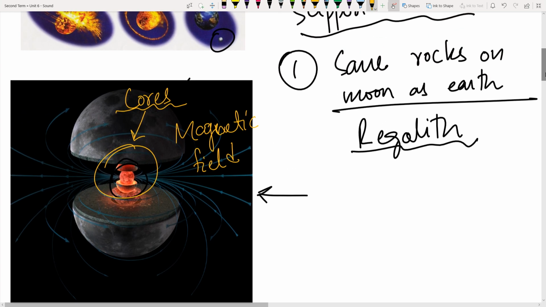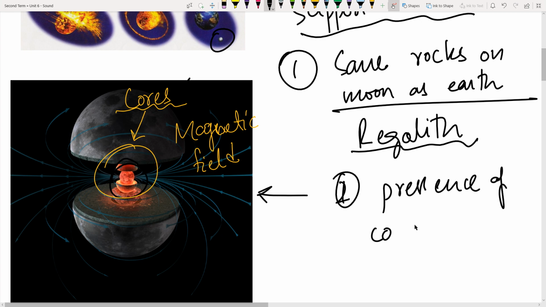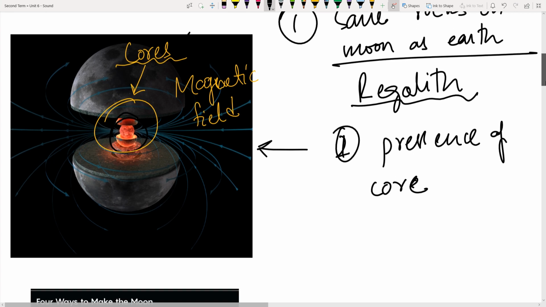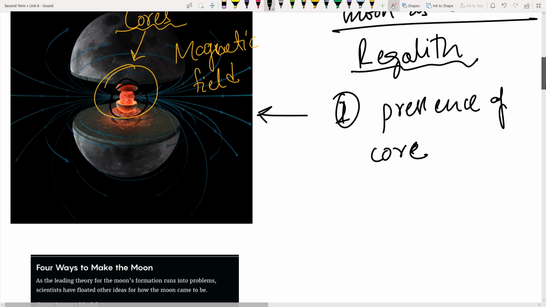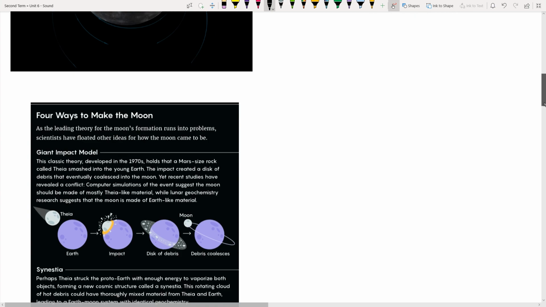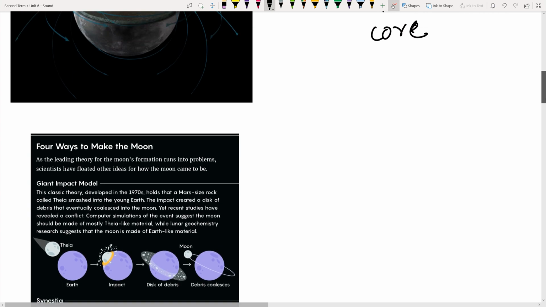Now, collision theory can be supported by two factors. Number one, I told you about the rocks, and number two is the presence of the core. These two factors are the major factors that correlate to the collision theory, so that the collision theory may be considered accurate. Although, on the contrary, there are other ways in which the moon can be formed.